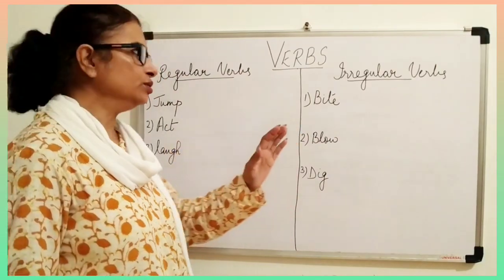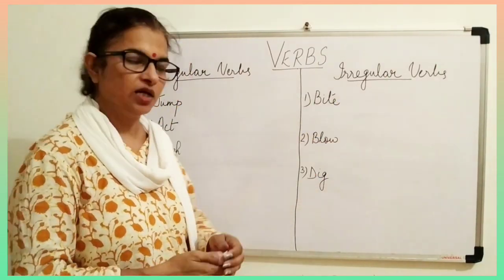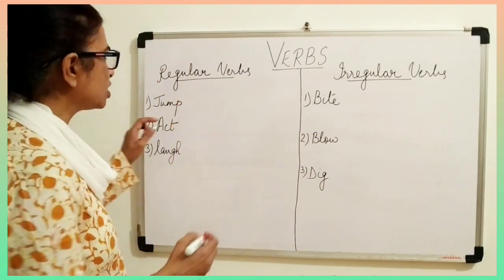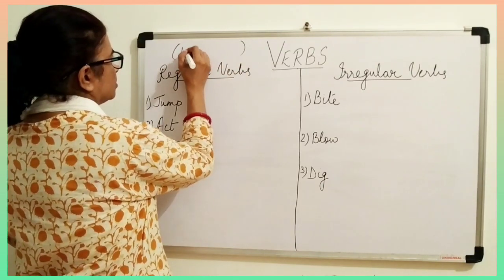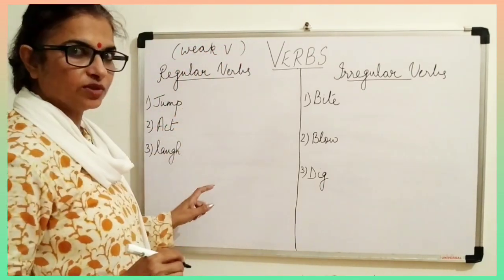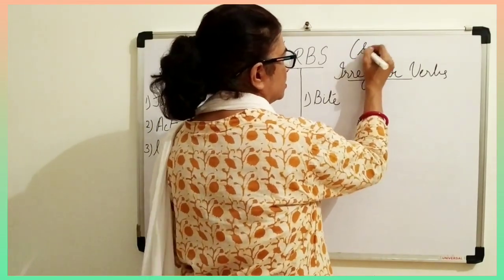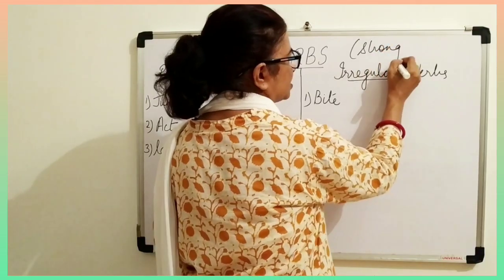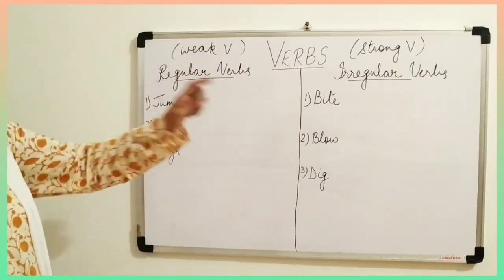Now it's time for you to understand regular verbs and irregular verbs. Regular verbs are also called weak verbs, and irregular verbs are strong verbs. It's really simple, no problem.